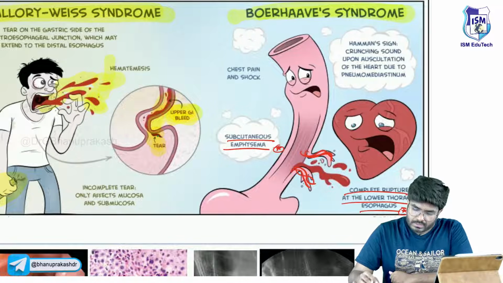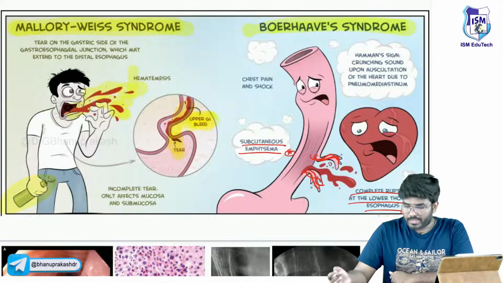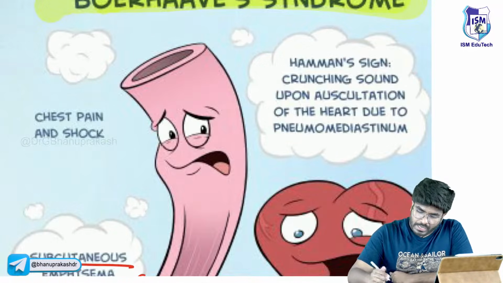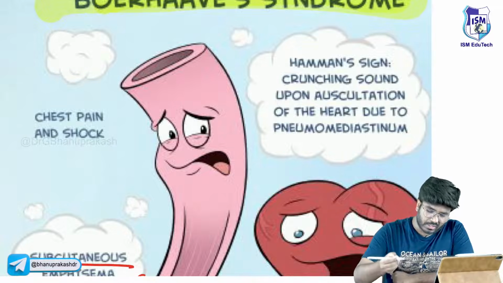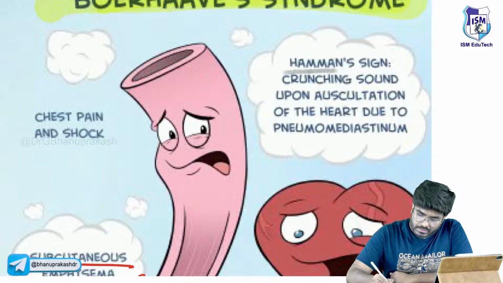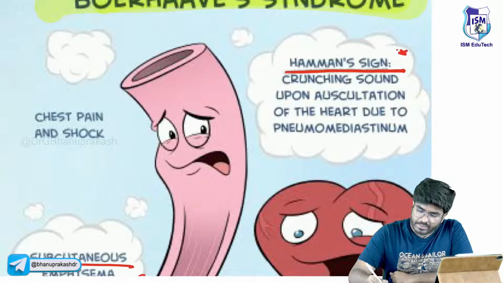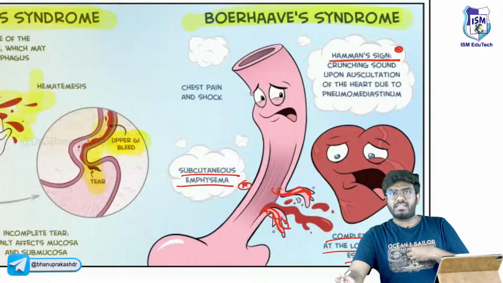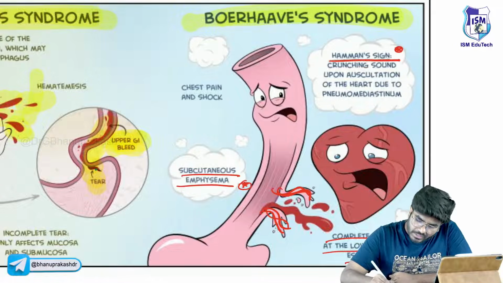Okay. Done. Now in these patients, one more important point which I want you to know is that these patients are going to have Hammond sign. Not Hartmann, sorry, Hammond sign. So what exactly is this Hammond sign? Hammond sign is whenever you do auscultation, you are going to hear a crunching sound.